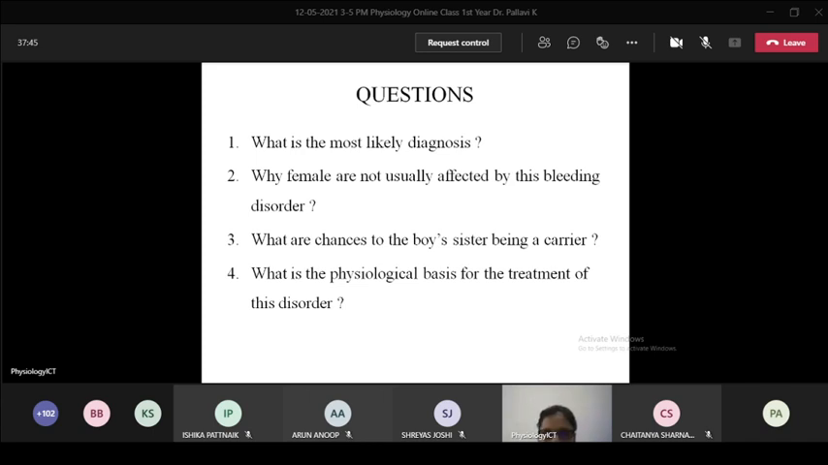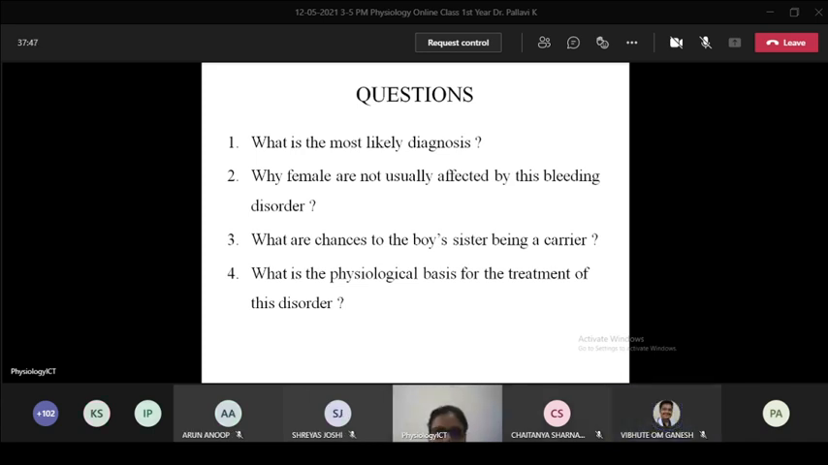8, 9 or 11. Yes, you have to identify whether it is a Christmas factor, anti-hemophilic factor A or C. You have to identify it. According to that, you can give the synthetic form of these clotting factors. So this can be a physiological basis for the treatment of this disorder.